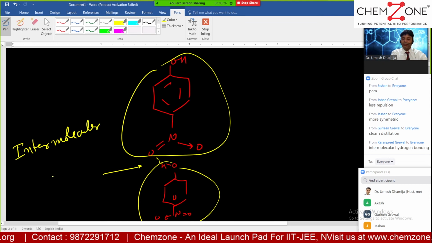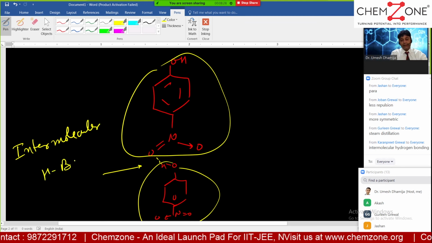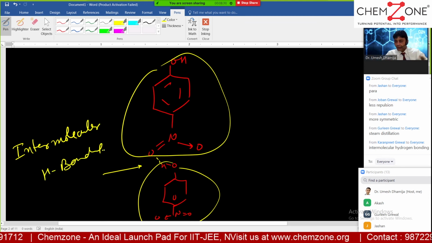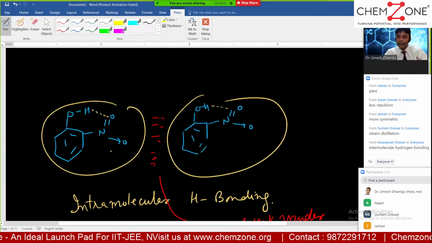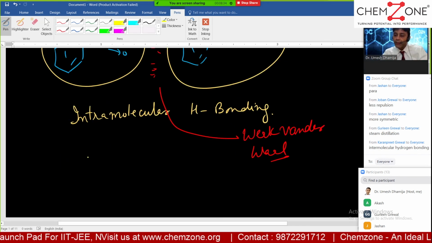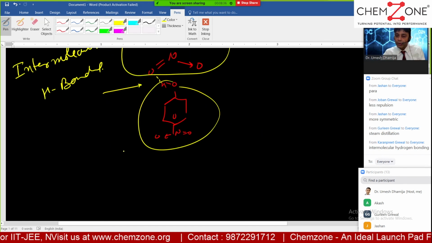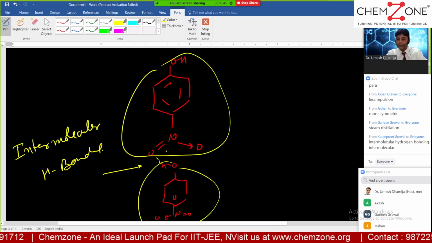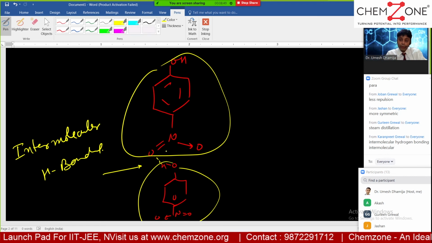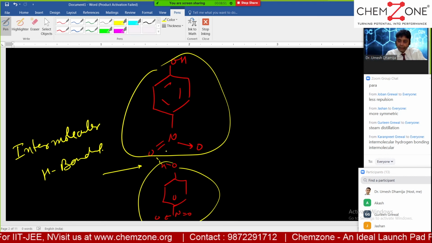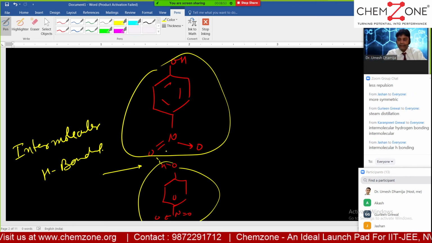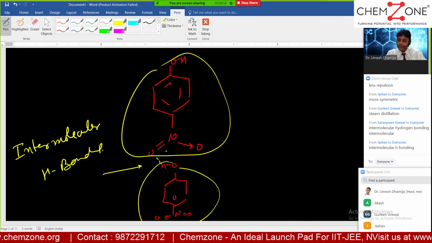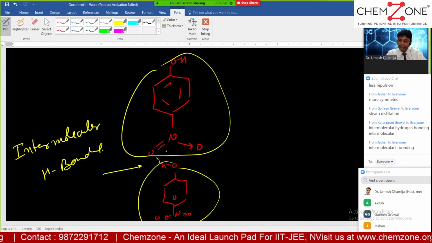Out of the intermolecular hydrogen bonding and the intramolecular one with van der Waals, which is comparatively stronger? Yeah. And that is why the boiling point of para-nitrophenol is more as compared to orthonitrophenol. So we can separate them easily, right? We can separate them very easily.